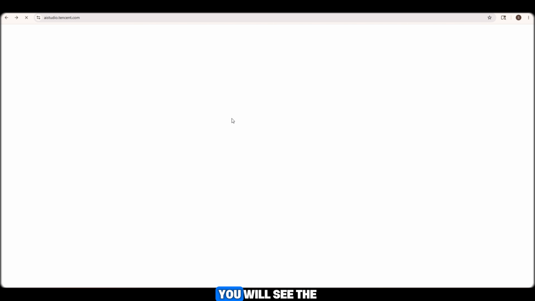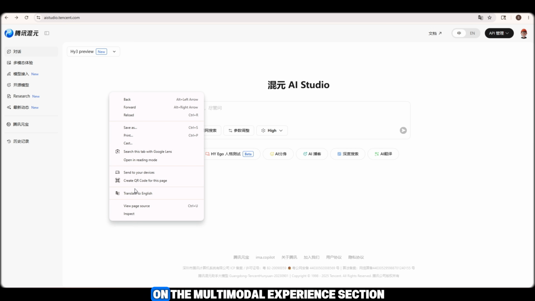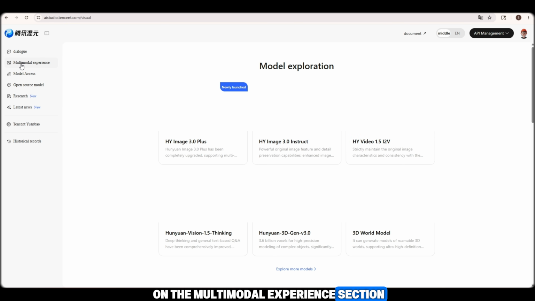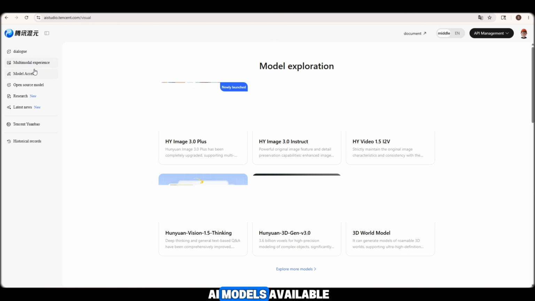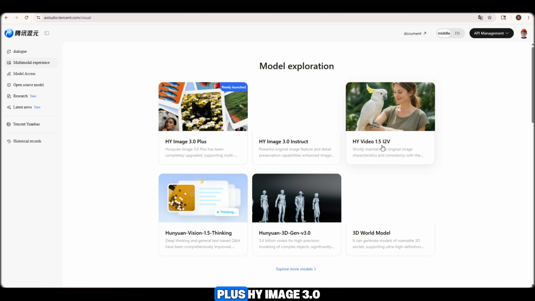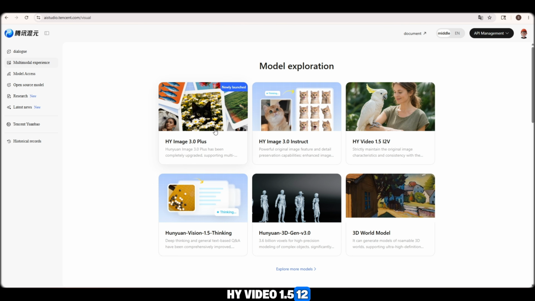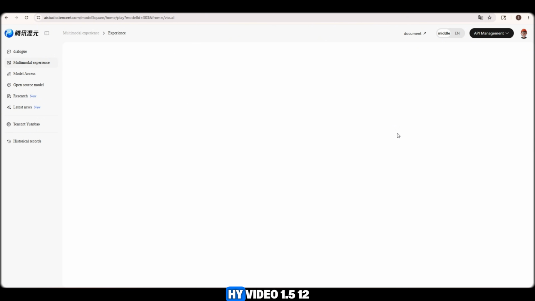After logging in, you will see the main dashboard of the AI tool. Now I will click on the Multimodal Experience section. As soon as you enter this section, you will notice several AI models available, including HY Image 3.0, plus HY Image 3.0, HY Video 1.5, 12Vi, and additional AI generation models. For our workflow, we will be using HY Video 1.5, 12Vi. Simply click on HY Video 1.5, 12Vi to continue.